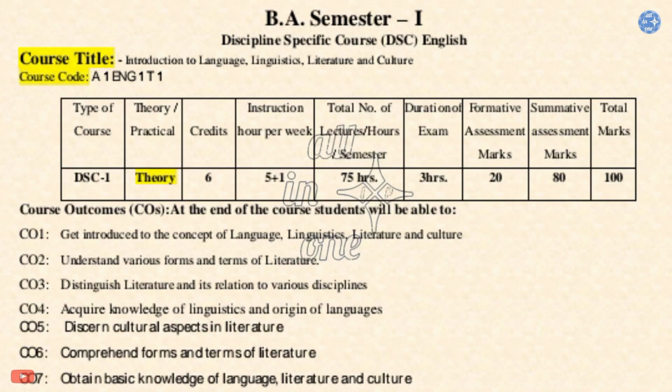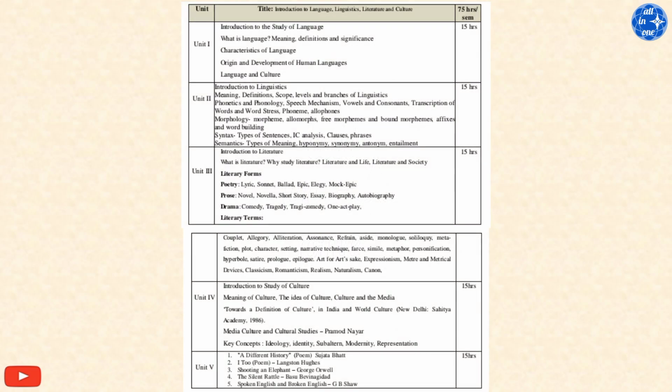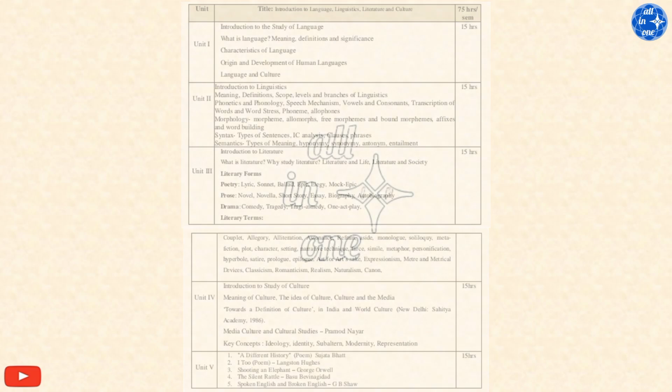BA First Semester Revised NEP Syllabus of DSC English. Course title is Introduction to Language, Linguistics, Literature and Culture. This paper carries a total of 100 marks, out of which 20 marks are internal marks, while the end of semester examination will have a question paper of 80 marks. There are a total of 5 units in this syllabus. Let's look at them one by one.